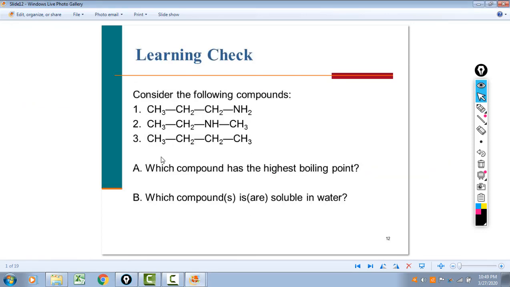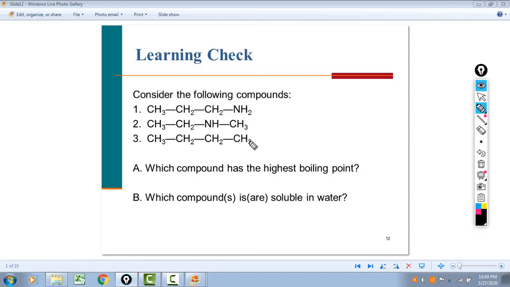Which of these compounds has the highest boiling point? Well, the first thing you want to look at is to see, are they all about the same size? And they are. They all have 3 carbons. So they each have 1, 2, 3 carbons and a nitrogen. So propylamine, you have methylethylamine. And then here we have just butane, 1, 2, 3, 4 carbons, no nitrogen.